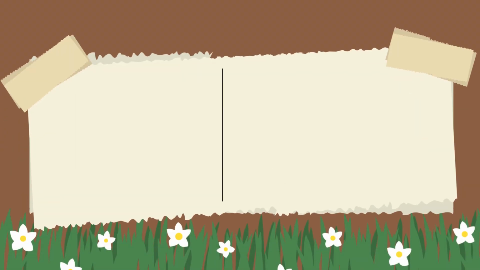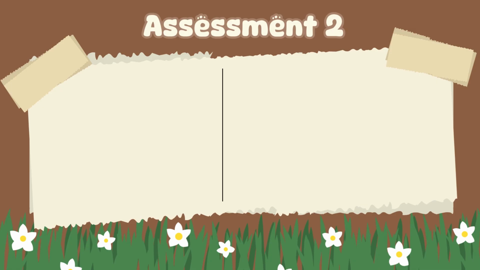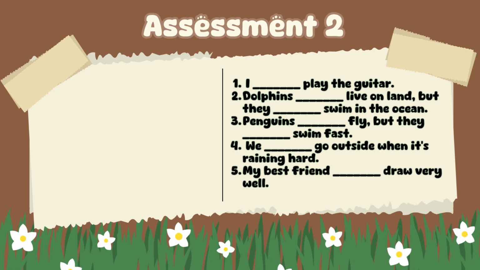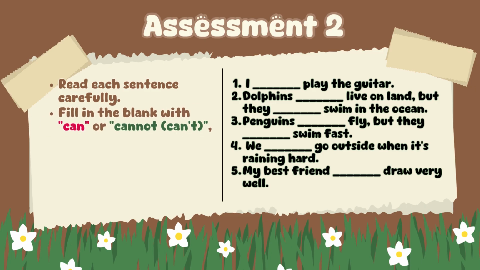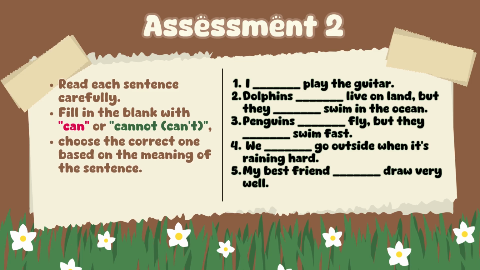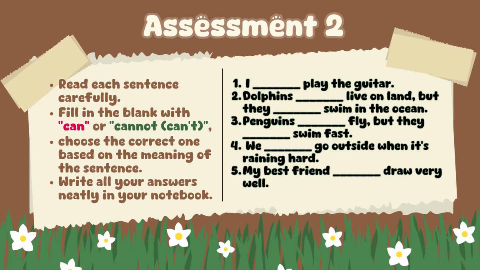Now, let's move on to Assessment 2. This time, we are going to practice more with can and cannot. Here's what you need to do. The first, read each sentence carefully. Then, fill in the blank using can or cannot. Choose the one that matches the meaning of the sentence. Don't forget to write all your answers neatly in your notebook. Take your time, you can pause the video if you need more time to think.